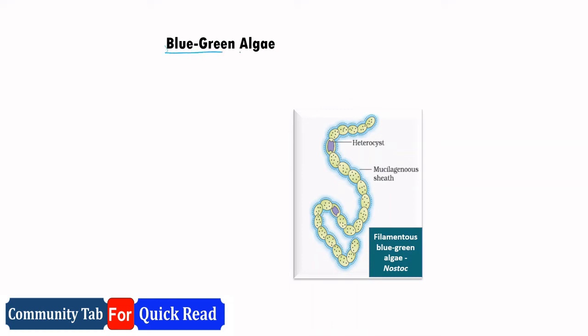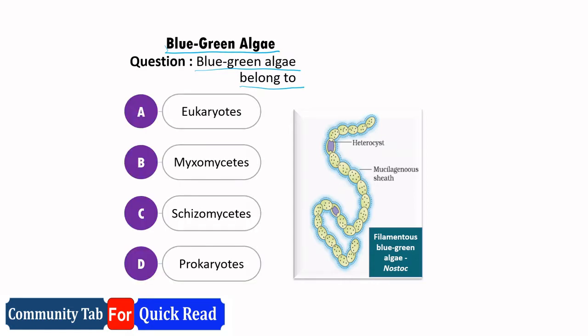Regarding blue-green algae, a very important question is here. We will see. What is the question? Blue-green algae belong to which group? The options are eukaryotes, myxomycetes, schizomycetes, prokaryotes. You have 5 seconds to give the correct answer.